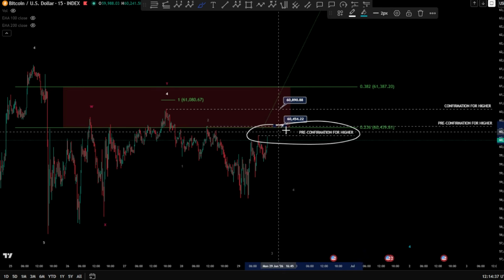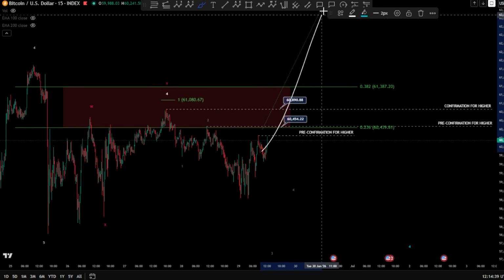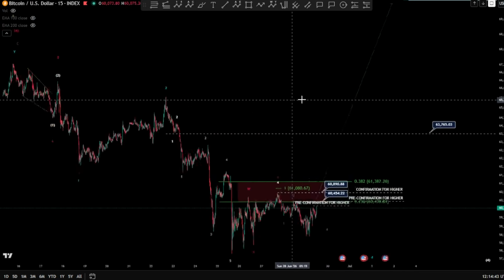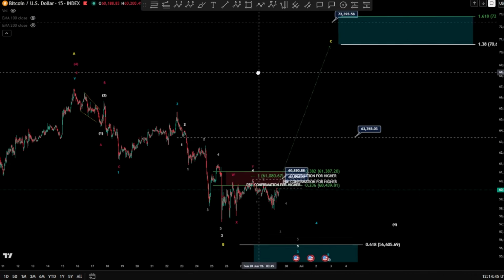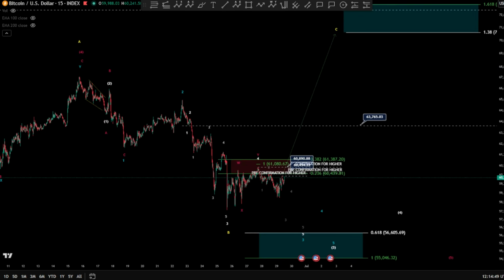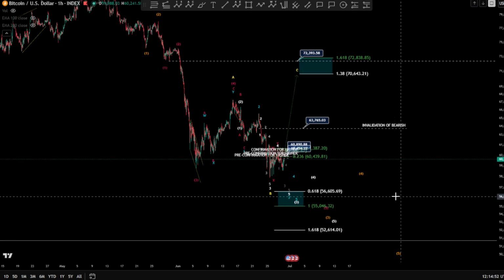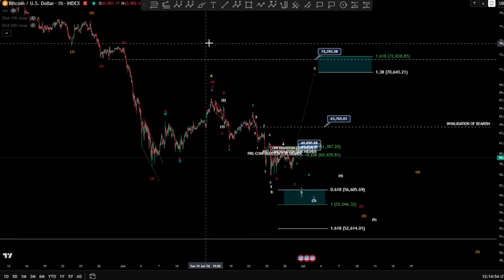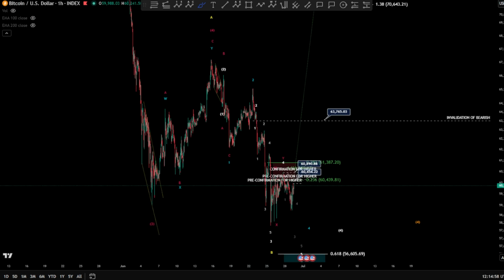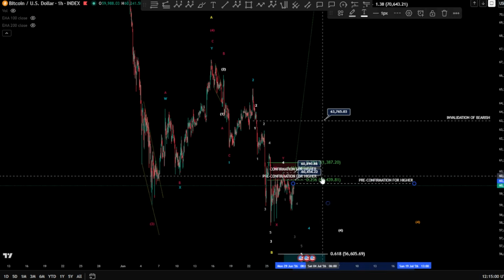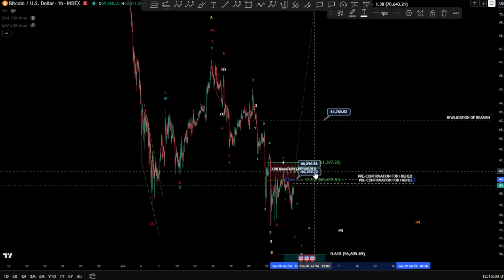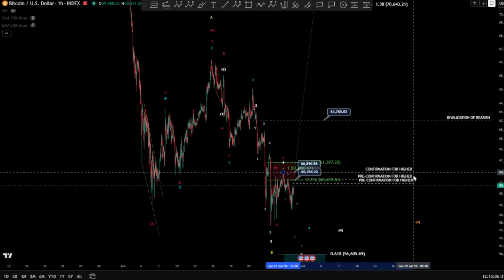Now, of course, level by level, by taking all these levels, then we are looking for something that's an expanding flat, which might be a very high target here, 72K maybe, or 70K here for a wave C, guys. So yeah, we're gonna watch this key level today. So this is the important thing from this analysis, is taking our key levels as confirmation for something higher here. So we have several confirmations, and the price still showing, of course, a signal of strength.